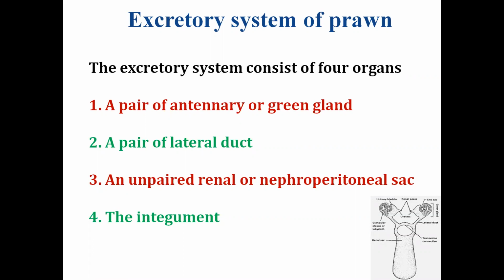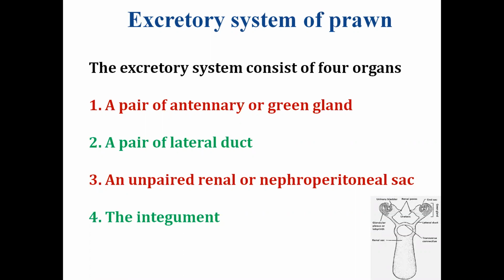These organs, listed on this slide, are the green gland, the lateral duct, the nephroperitoneal sac and the integuments. They help in the excretion of nitrogenous waste, and they also help in balancing the ions and the water inside the organism's body.